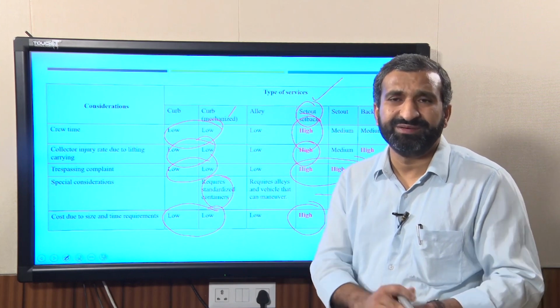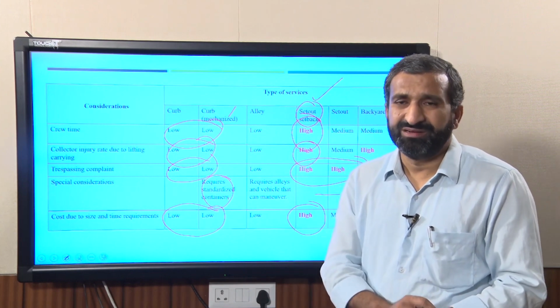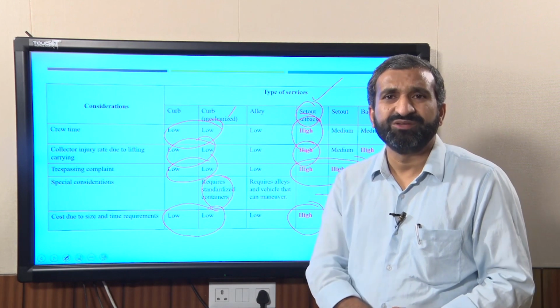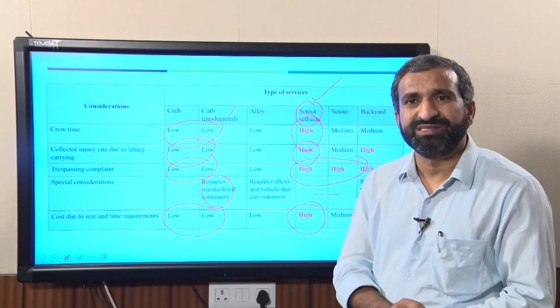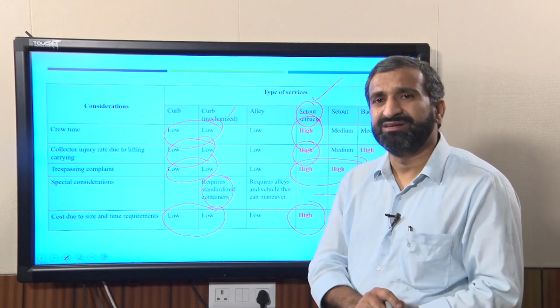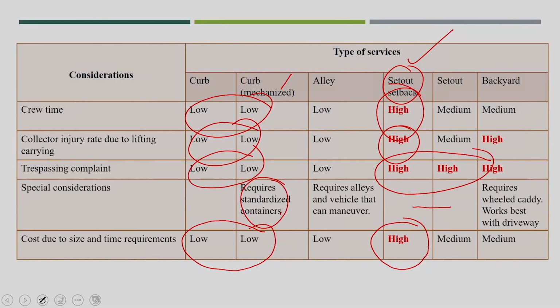Different fees have been proposed, starting from 30 rupees to 200, 250 rupees in cities like Delhi. That is a per month payment, or fee, required for the set out set back service.